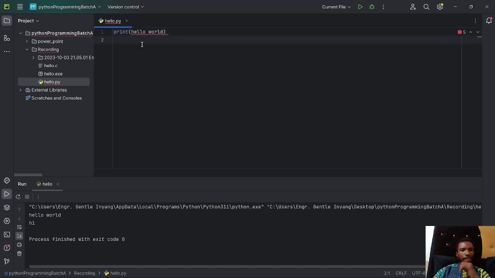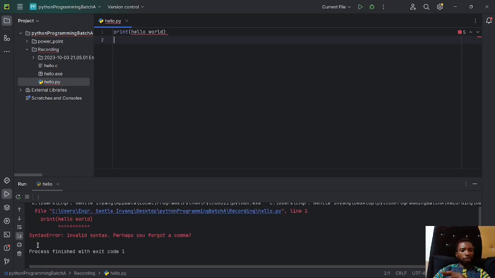You can see that it has already flagged a red line telling us that there's an error. And if you try to run this, you're going to have a syntax error, invalid syntax. Perhaps you forgot a comma or something. It's just trying to give you an idea. But if I put a comma, it doesn't really make any sense. It's obvious that I didn't miss a comma, so it's not having an effect on my code.